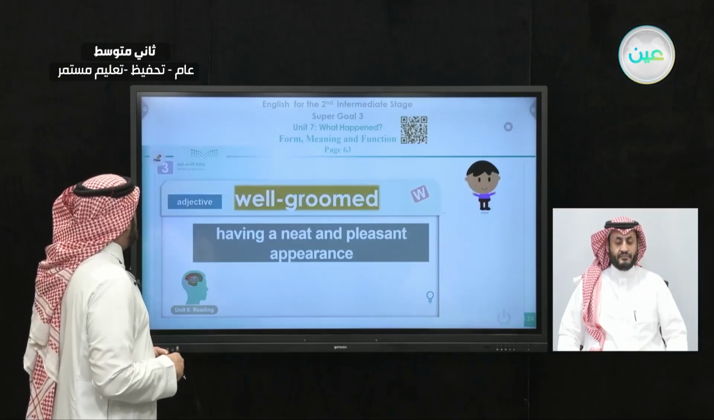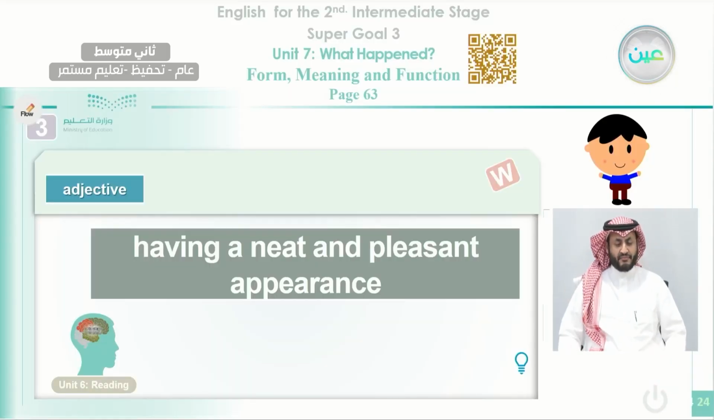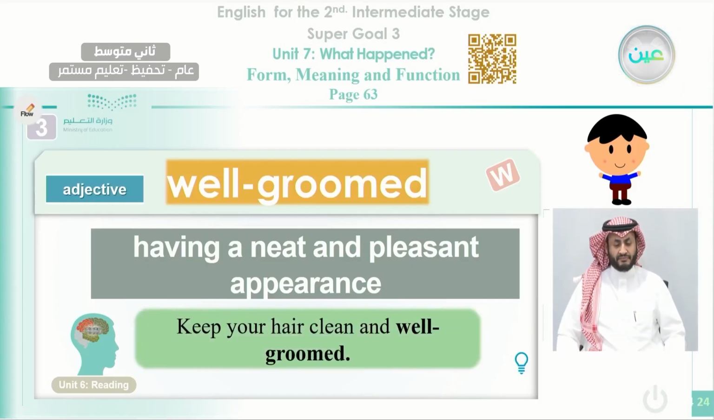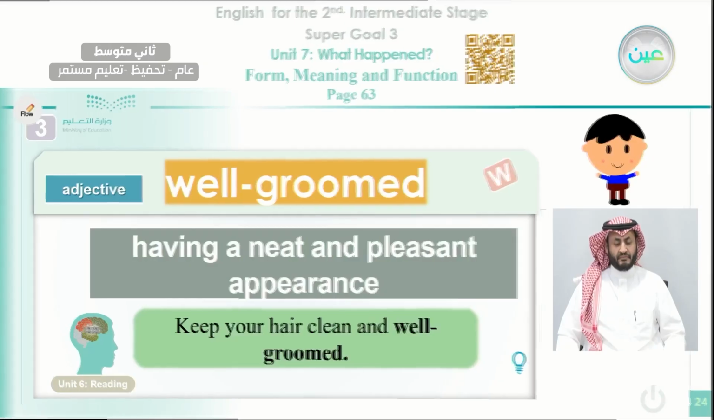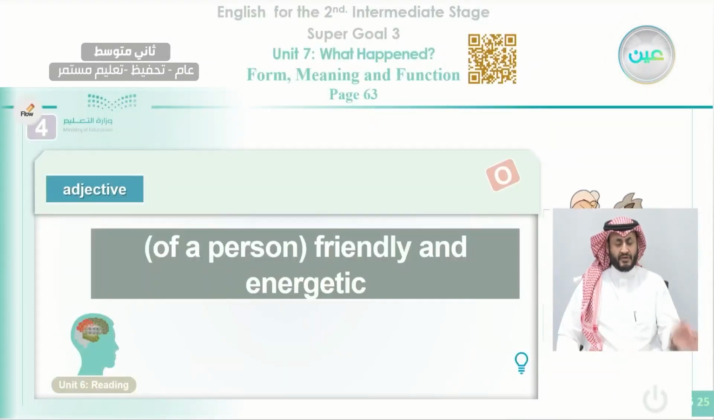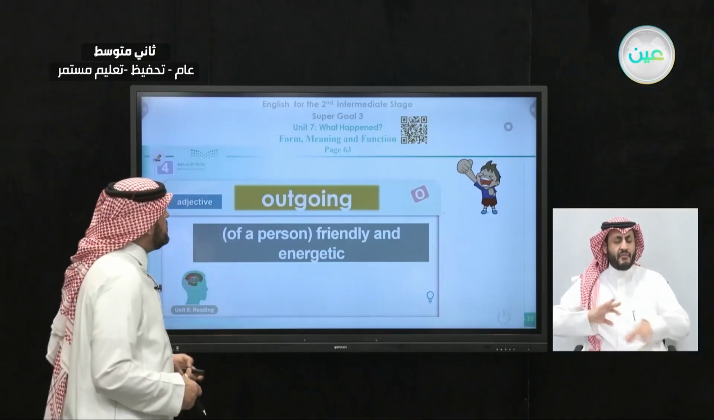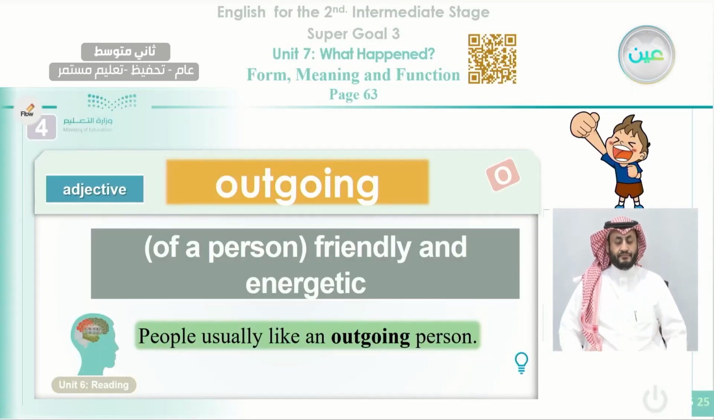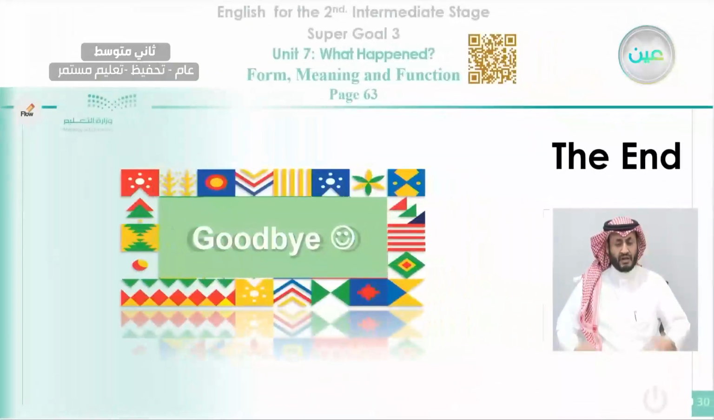Okay, here also we talk about an adjective, having a neat and pleasant appearance. Okay, you need to have good appearance. That means well groomed. Let's read the example here. Keep your hair clean and well groomed. And the last word here we have of a person, friendly and energetic. If you are friendly and energetic, that means you are an outgoing person. And the advice here, people usually like outgoing people. And if you are an outgoing person, that means you are cool.